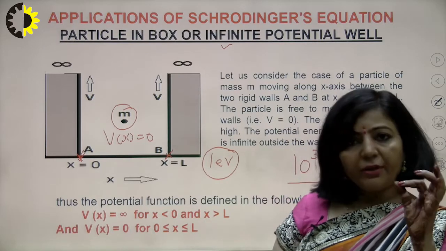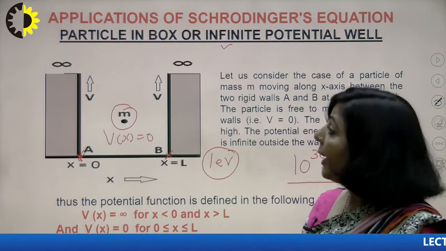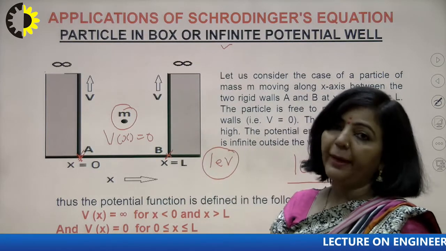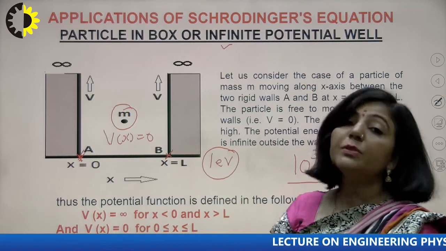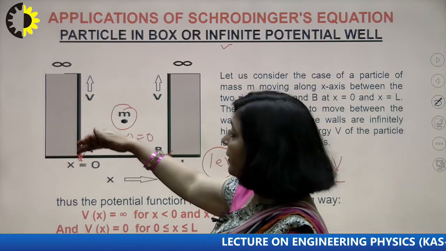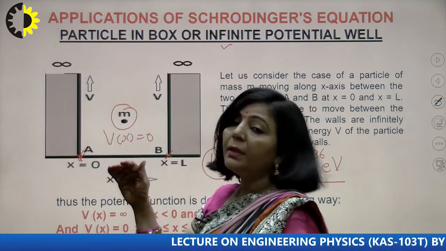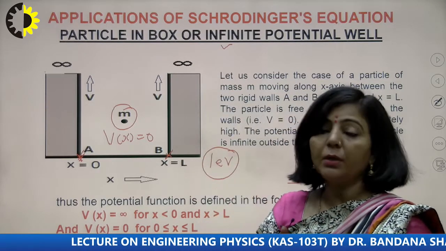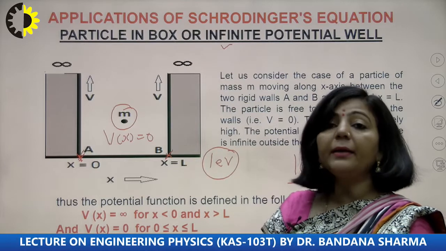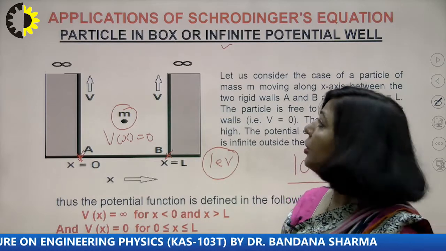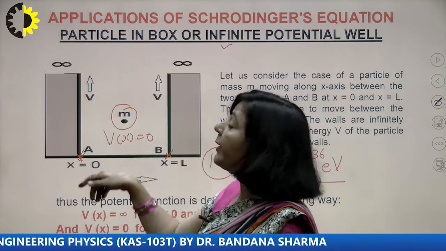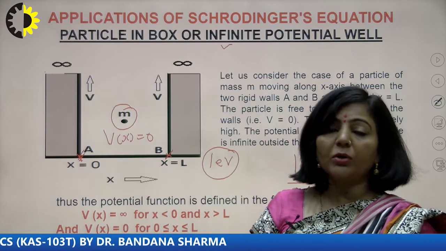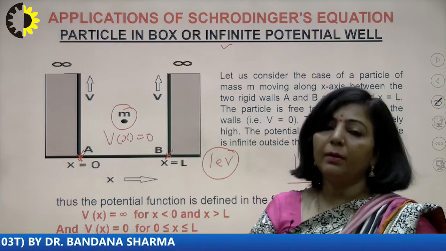That particle is having a very small amount of energy as compared to the energy required to jump through this barrier. Because of this, you can say that these boundaries are having infinite energy. The particle cannot cross those barriers, it cannot come out of this box. That is the reason it is known as an infinite potential box, meaning the particle is trapped inside the box.